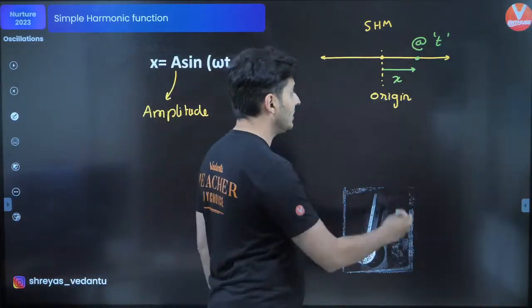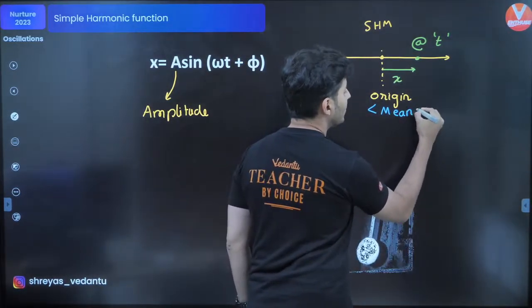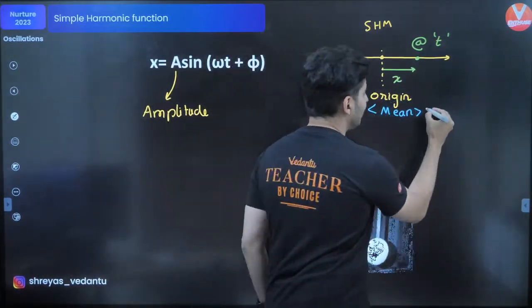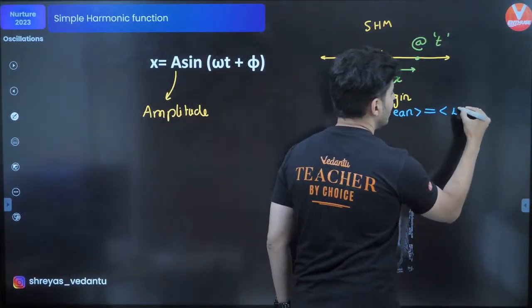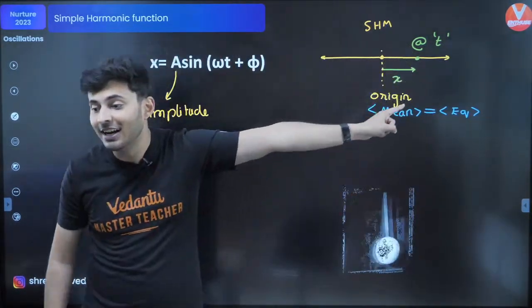Okay, let's write down these terms. This origin over here is also called the mean position. Mean means average. It is also the equilibrium position. These 2 points on the left and right.